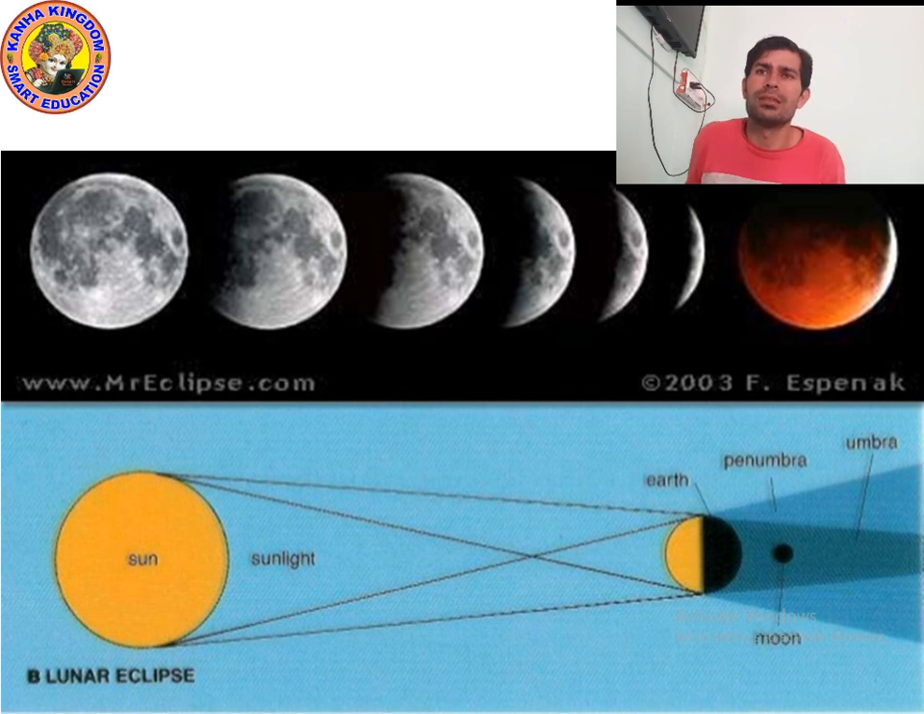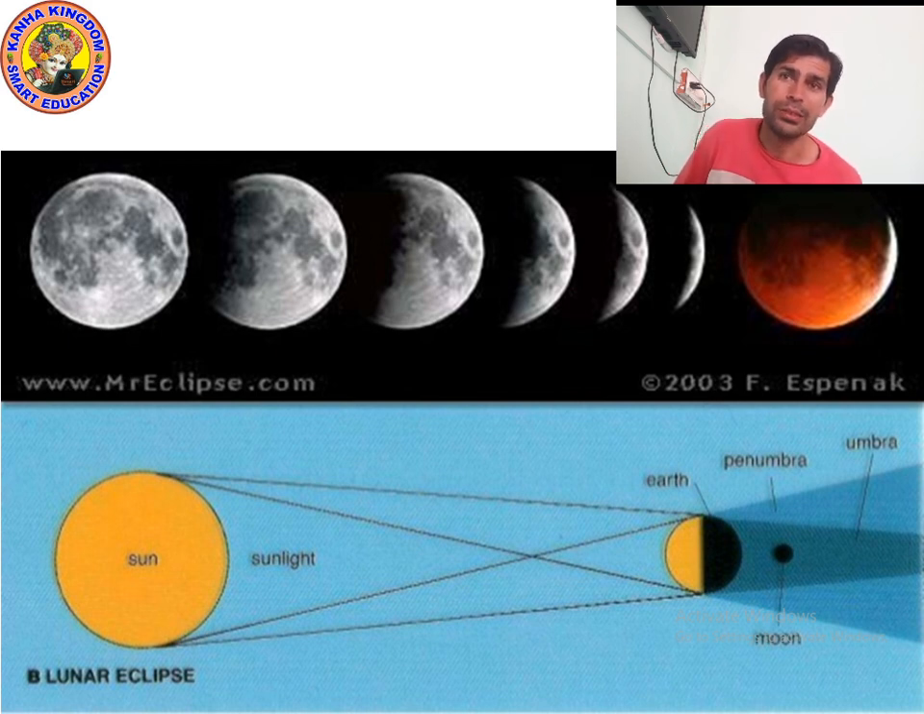A total lunar eclipse will happen, as you can see in the picture, if the moon is completely in the earth's umbra. In that case we cannot see the moon. And if a partial lunar eclipse is happening, it means the moon is not completely in the earth's umbra. Only part of the moon moves into the earth's umbra.